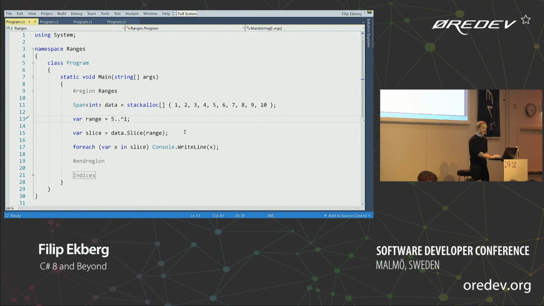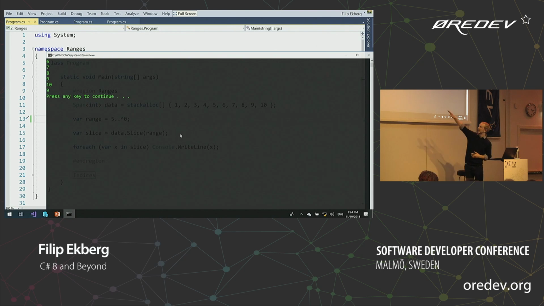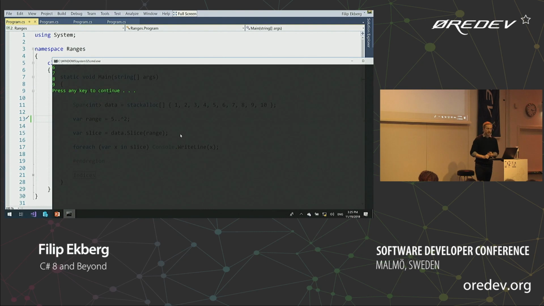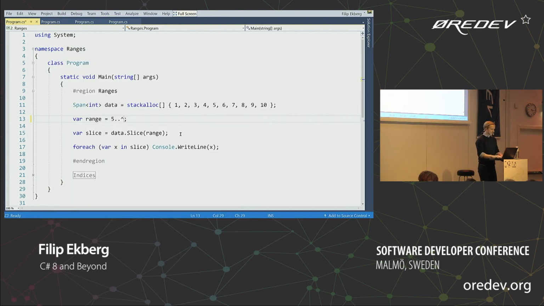Right? So this would give me index 5, which is number 6, and then give me 1 from the end, which is 9. I could also say, well, give me the last element. So if I run this here, don't worry about the last 9 there, that's the next example. But here we can see that it gives us 6 to 10. And if I change this to 2, for instance, it'll give us 6 to 8.